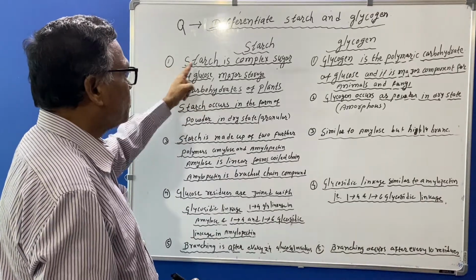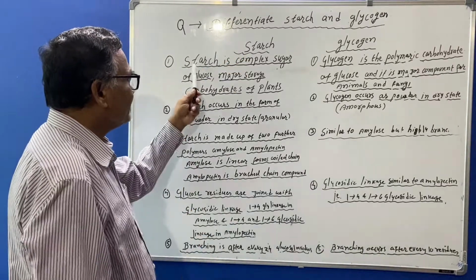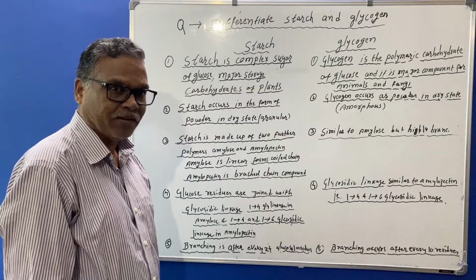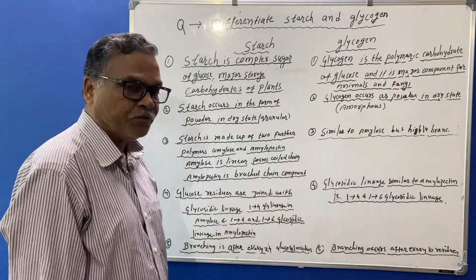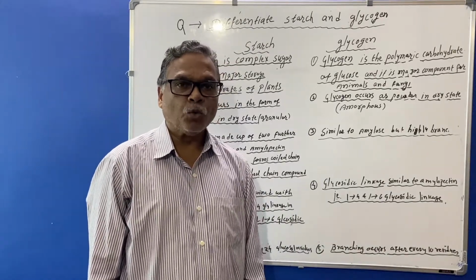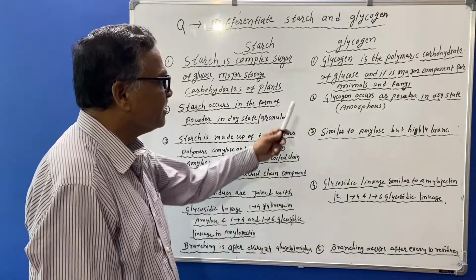Now, the first point about starch. Starch is a complex sugar which comes under polysaccharide and is known as homopolysaccharide.